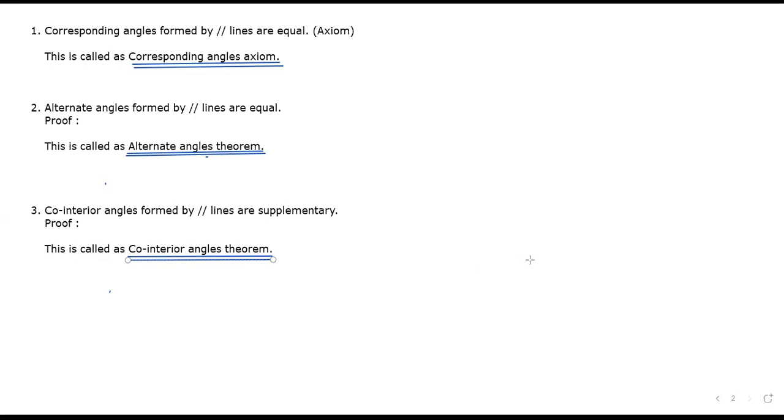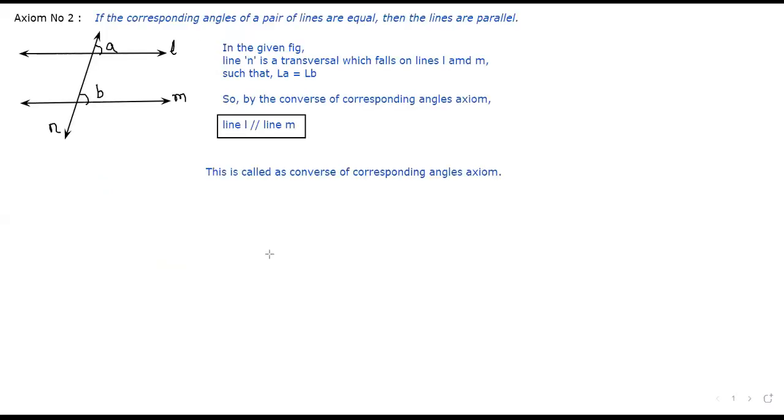Correct? Today, the first thing we have written is axiom number 2, which is the converse of axiom number 1. Yes or no? Yes.